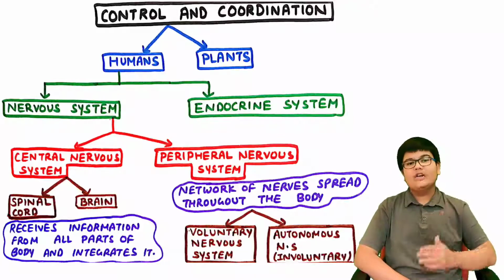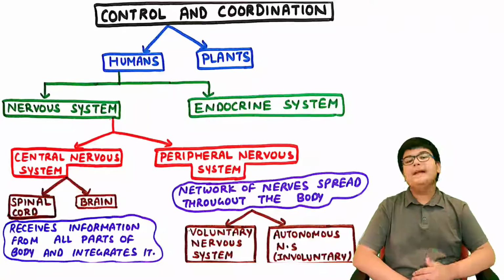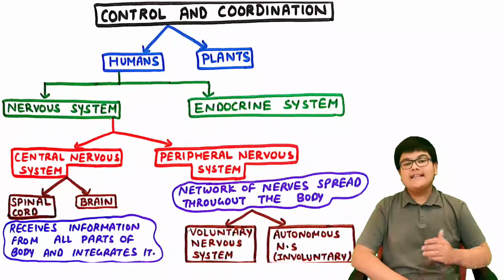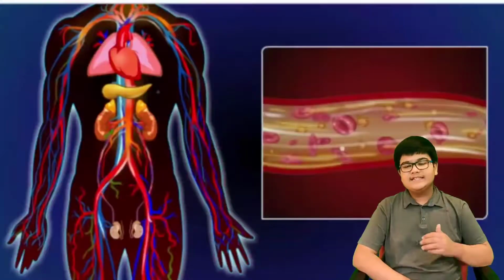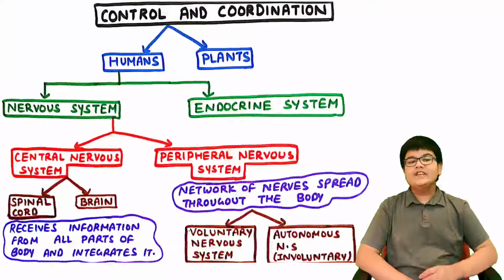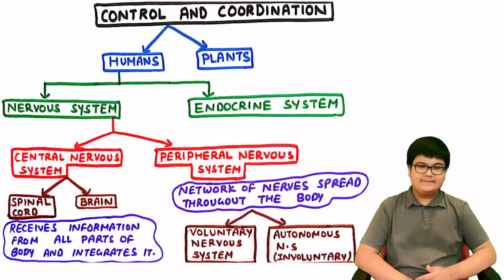The control and coordination in humans is controlled by two systems. The first is the nervous system, which is responsible for nervous control, and the second is the endocrine system, which is responsible for chemical control. In this video, we shall learn about the nervous system.